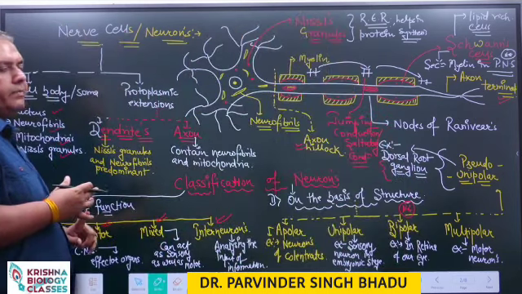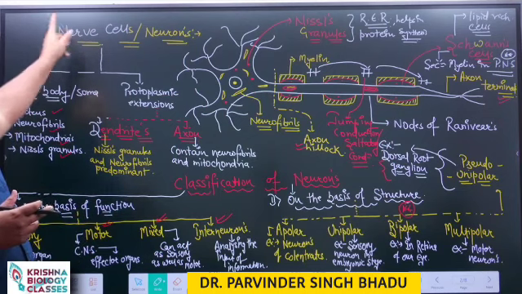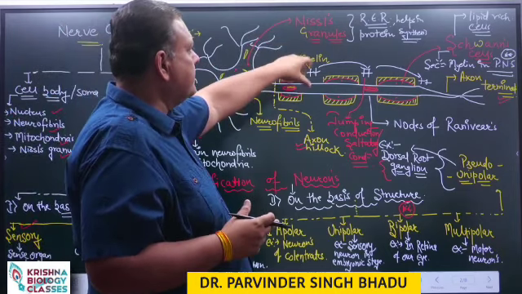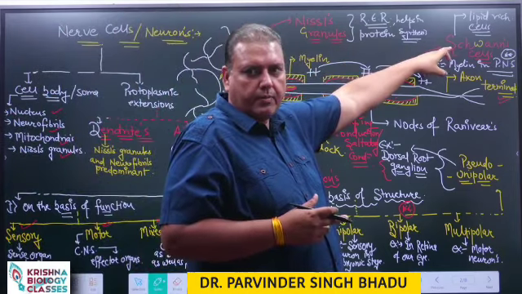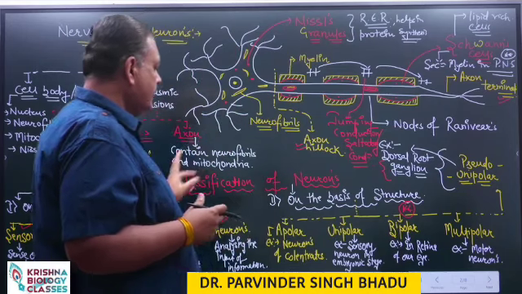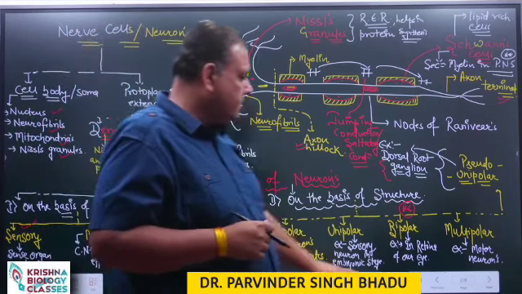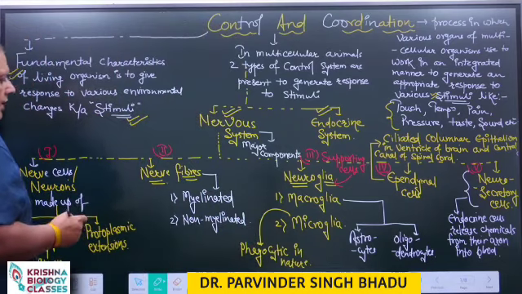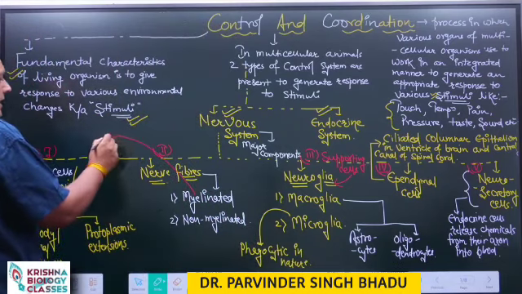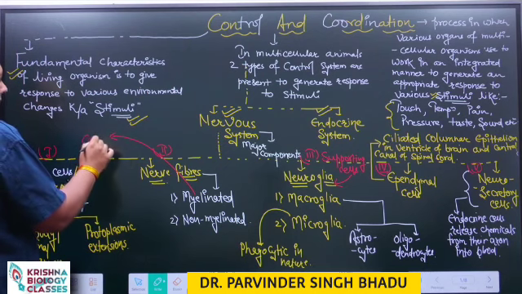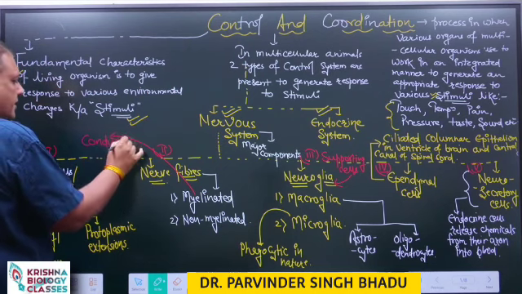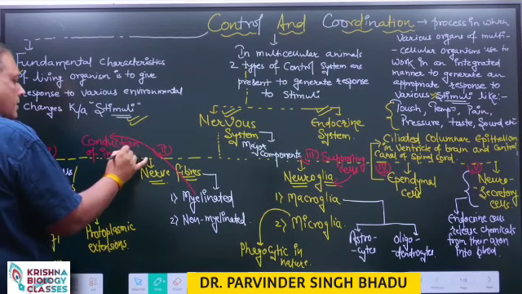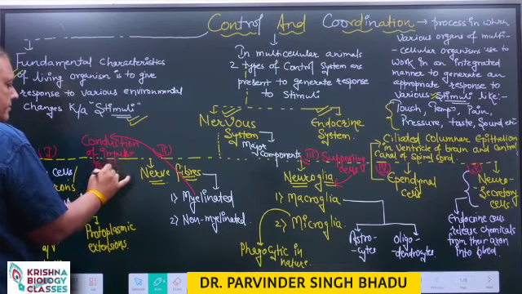So, for the first type of question, we need to remember the structure of the neuron, about the cell body and the protoplasmic extensions, about the Nissl granules, about the Schwann cells, and then the classification on the basis of function and on the basis of structure. Now, in nerve fibers, in myelinated ones, need to remember that conduction or transmission of impulse is faster inside them.